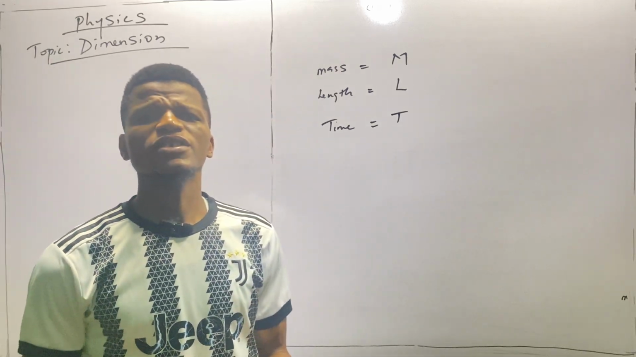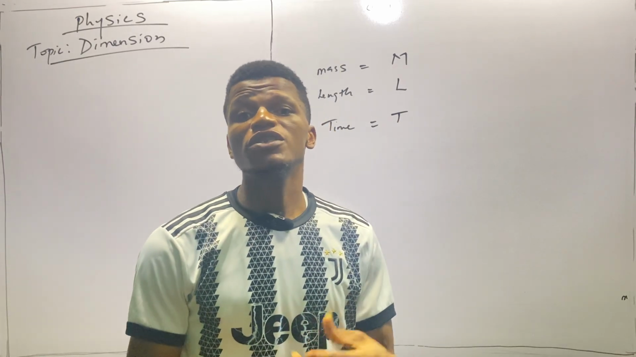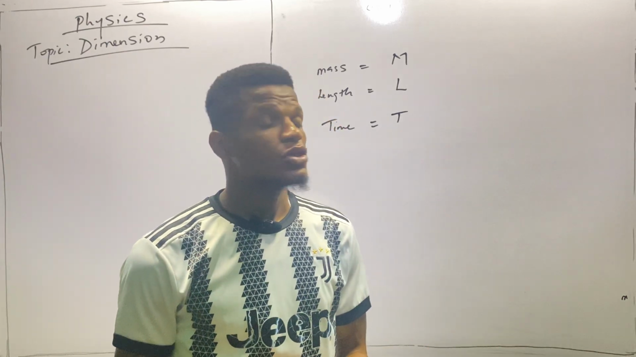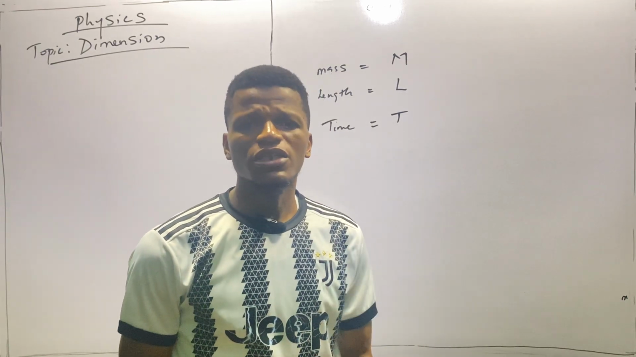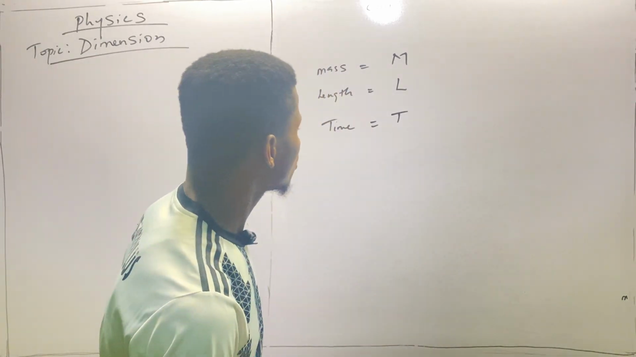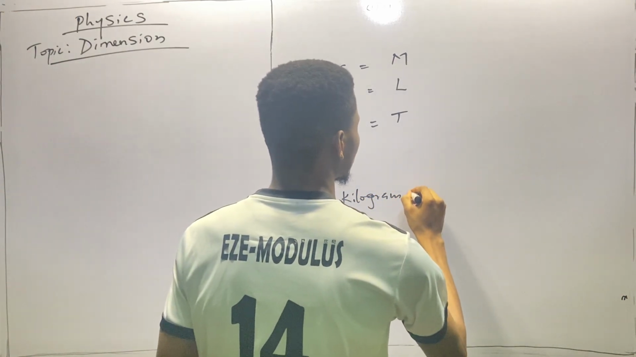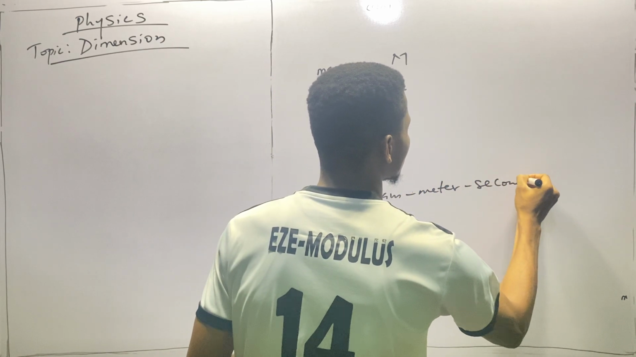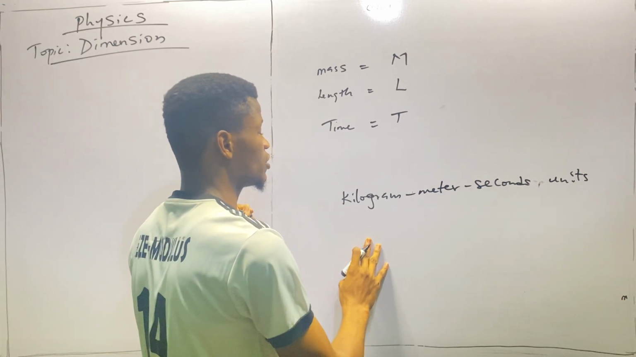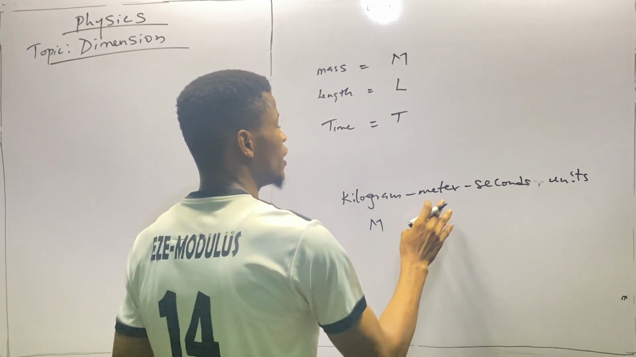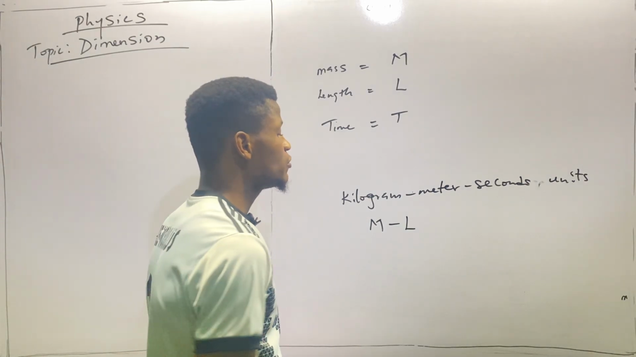Now, there is what we call the SI unit, the System International Unit. It is the basic, fundamental unit used by physicists in various parts of the continent to measure quantities in problems. This SI, System International Unit, is initially called kilogram meter second units, whereby kilogram is the SI unit of mass, denoted by capital M, and meter is the SI unit of length, denoted by capital L, and seconds is the SI unit of time, denoted by capital T.